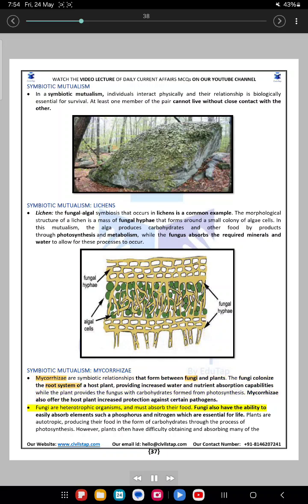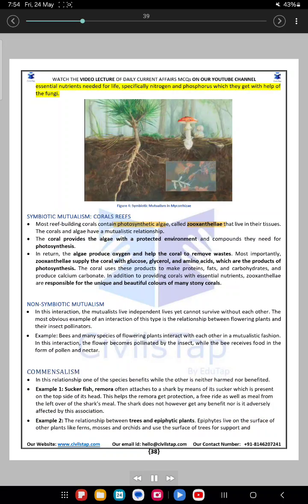Fungi are heterotrophic organisms and must absorb their food. Fungi also have the ability to easily absorb elements such as phosphorus and nitrogen, which are essential for life. Plants are autotrophic, producing their food in the form of carbohydrates through the process of photosynthesis. However, plants often have difficulty obtaining and absorbing many of the essential nutrients needed for life, specifically nitrogen and phosphorus, which they get with the help of the fungi. Figure 4. Symbiotic mutualism in mycorrhizae.